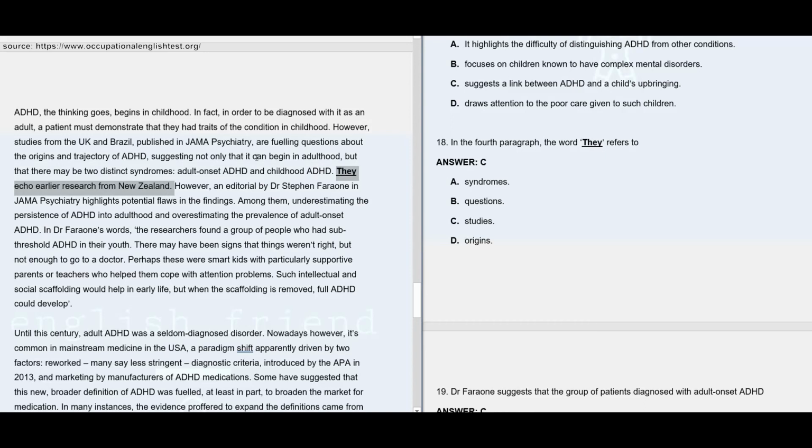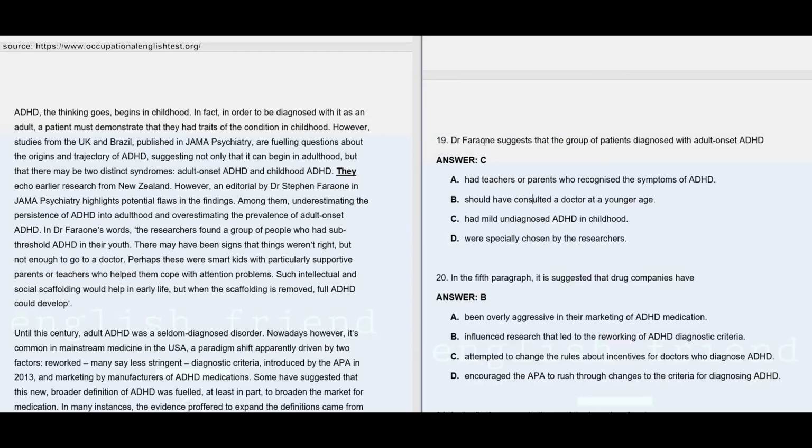So what is this they? Yes, it's the studies from the UK and Brazil which say that there may be two distinct syndromes, adult onset ADHD and childhood ADHD. So these studies from the UK and Brazil are echoing earlier research from New Zealand. So the answer for question number 18 is C.